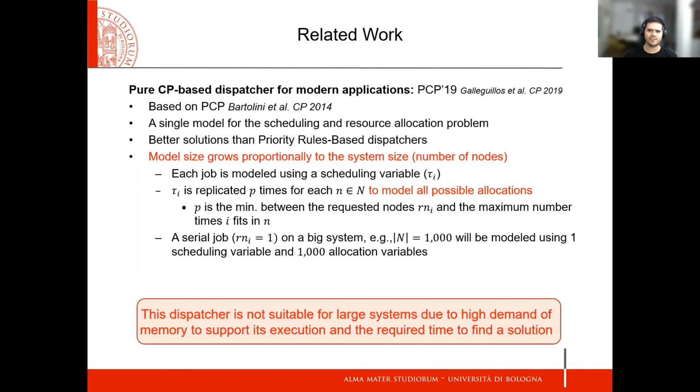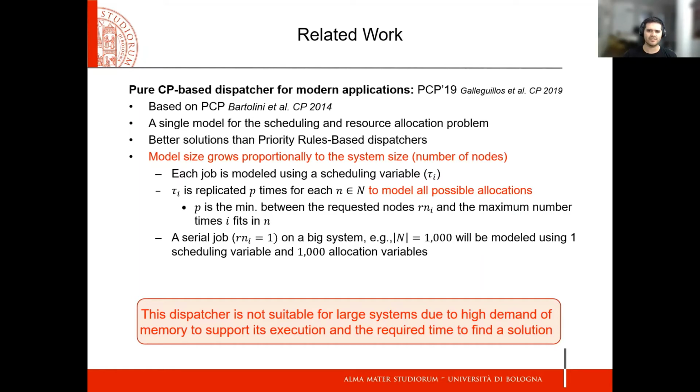Now I will introduce the state-of-the-art CP-based dispatchers for modern applications. The first dispatcher is something that we call PCP19, from CP19. This dispatcher is based on PCP from CP14, and it uses a single model for the dispatching problem. The experimental and production results showed better results than priority rules-based dispatchers, which are commonly used in commercial workload management systems. However, this dispatcher presents an issue.